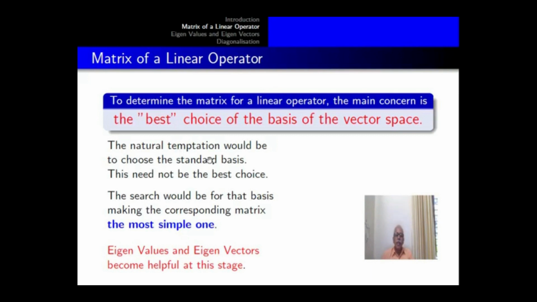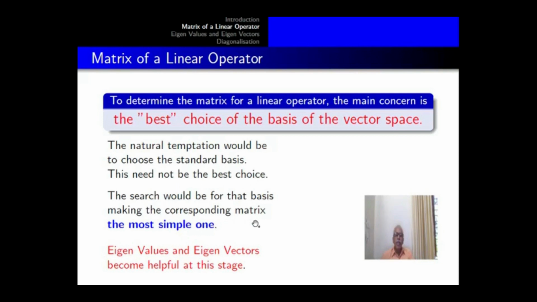So the natural temptation would be to choose the standard basis. This need not be the best choice. Our experience proves that the standard basis need not be the best choice to represent the operator as a matrix.